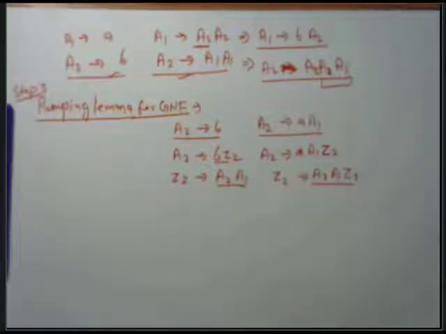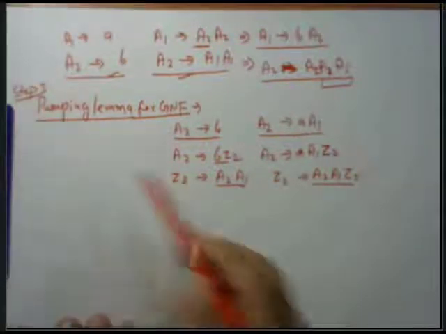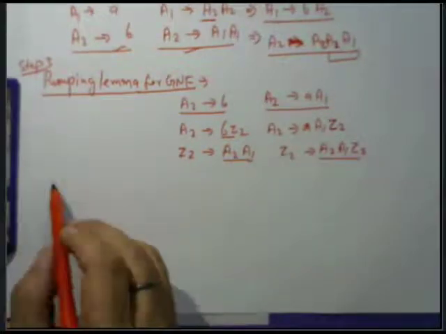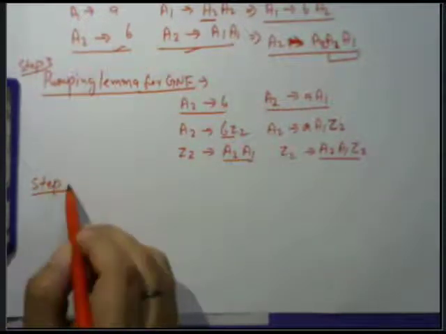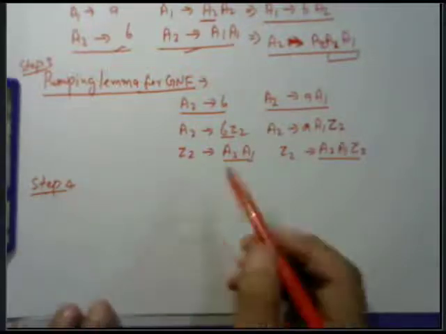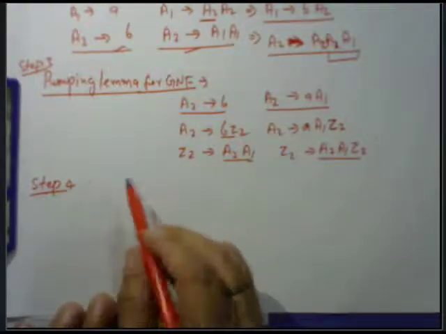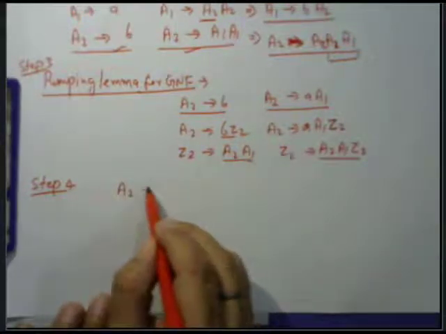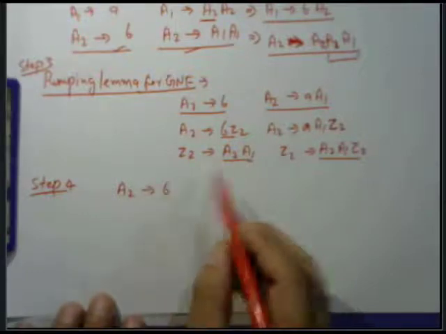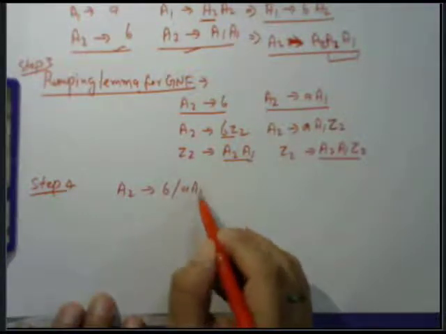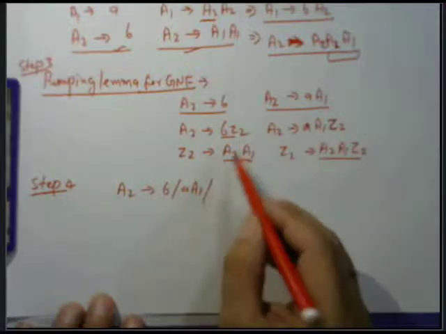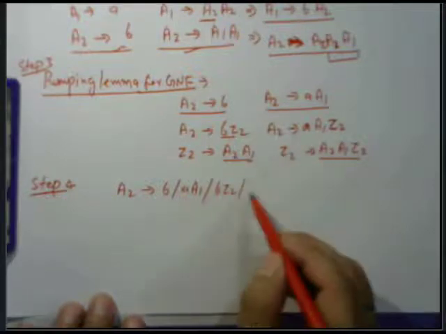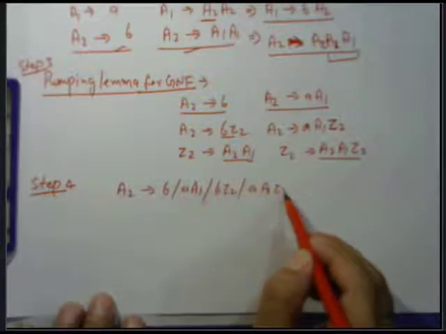Now this is the step 3 process, and now we can go to the step 4 process. In step 4, we write the whole value of A2. Suppose we define the production of A2 as B, oblique, A1. Again the value of A2 is B Z2, and again A1 Z2. This is the whole value of A2.